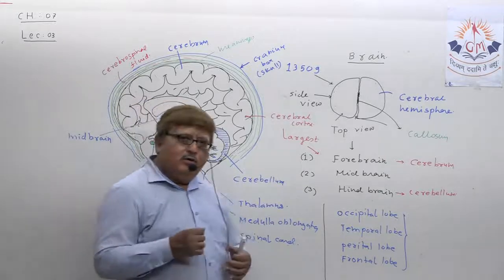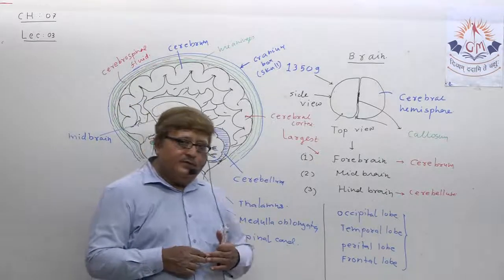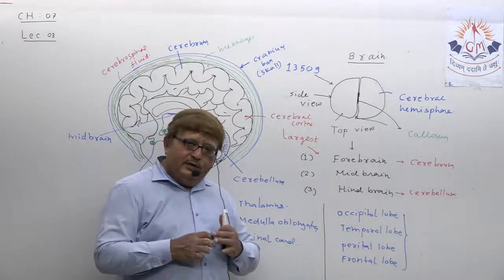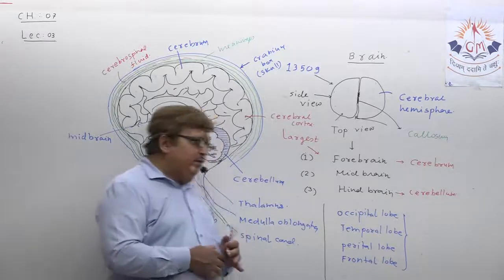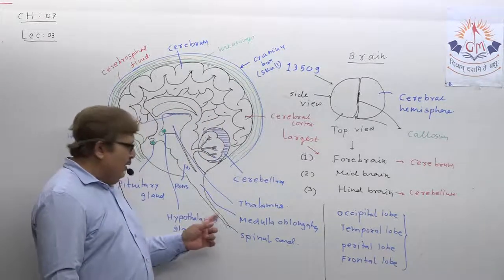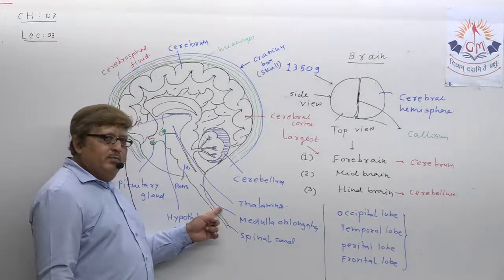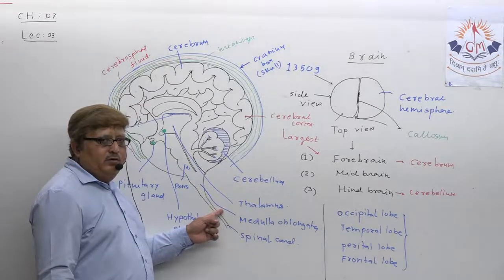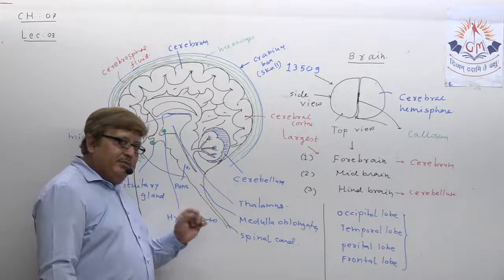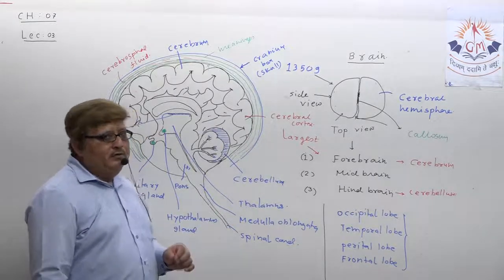Understand? So the role of the cerebellum is very important, that is the posture, and it tries to control the posture and balance of your body. Then comes the medulla oblongata, the last part of the hindbrain. This medulla oblongata is very important.